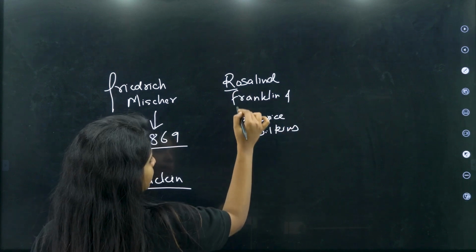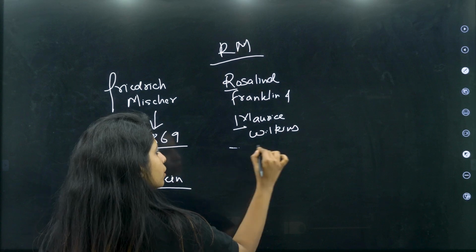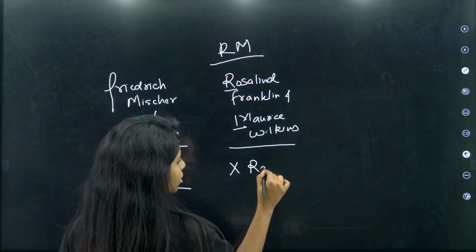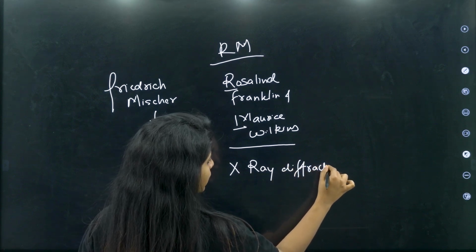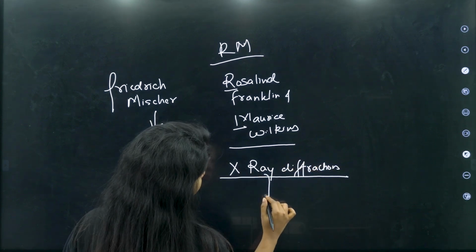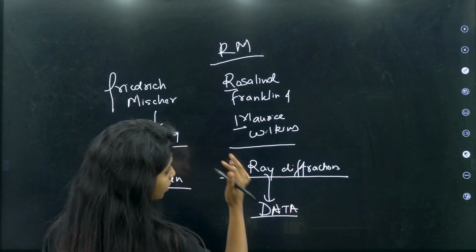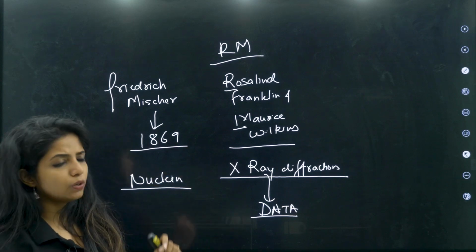You can remember RM, regional manager. They were working on this region of DNA, and with the help of X-ray diffraction they put down data. So RM, Rosalind Franklin and Maurice Wilkins, worked and put down this particular data.